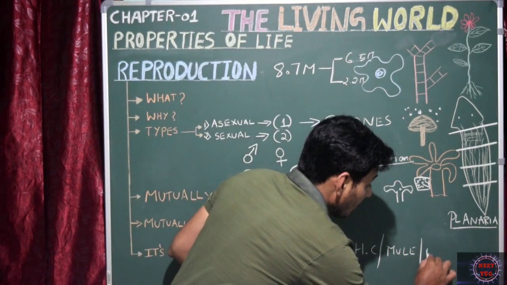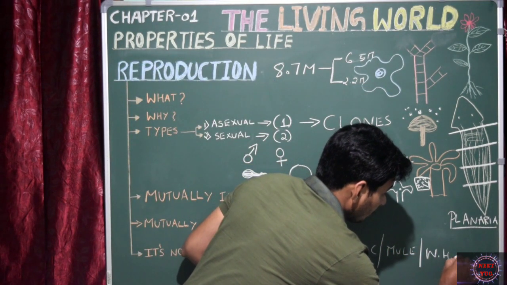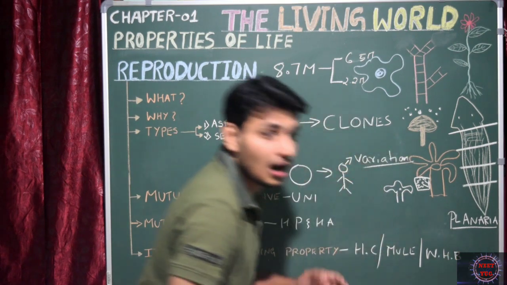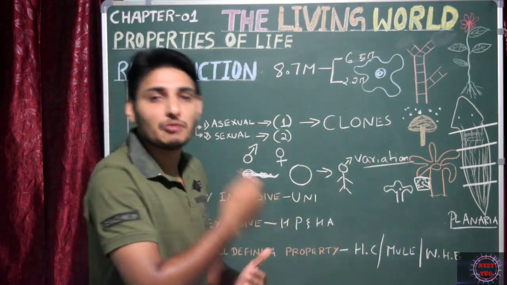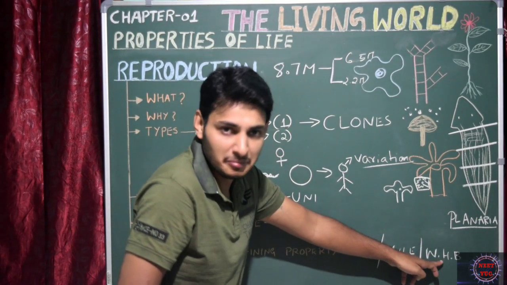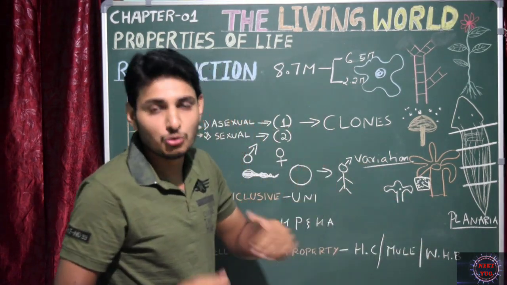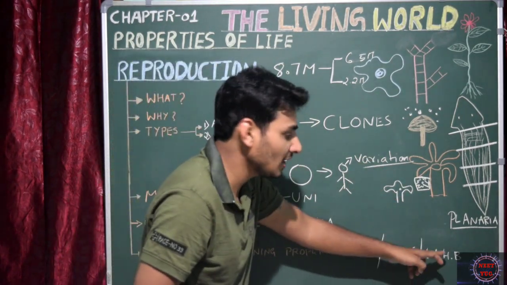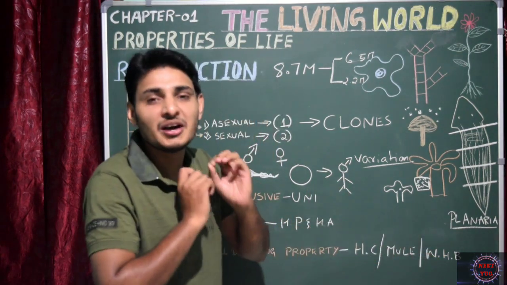And the worker honeybees, they are also sterile. In a honeybee colony, the queen is the one who reproduces, whereas the worker honeybees are all females and cannot reproduce.